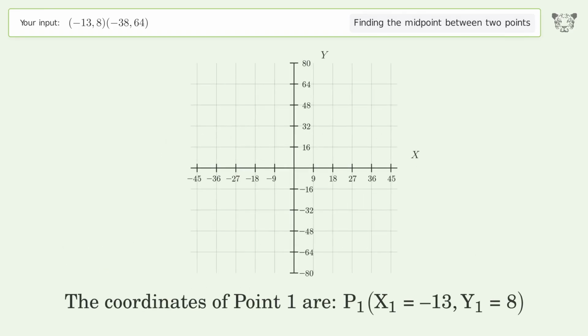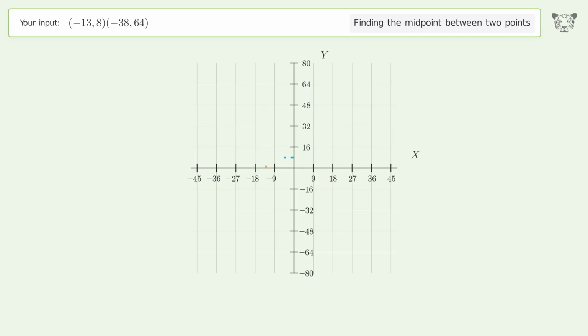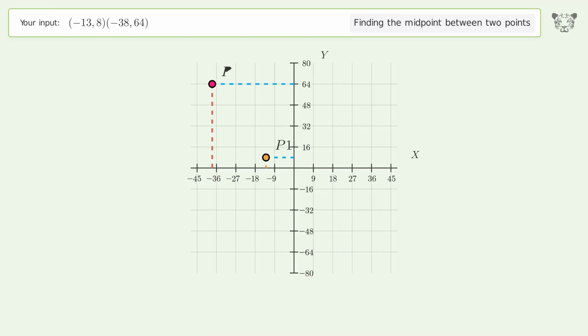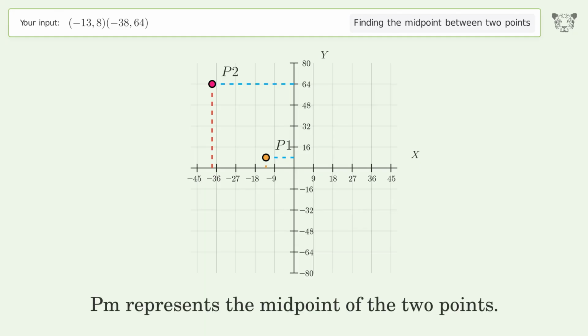The coordinates of point 1 are, x1 equals negative 13, y1 equals 8. The coordinates of point 2 are, x2 equals negative 38, y2 equals 64. PM represents the midpoint of the 2 points.